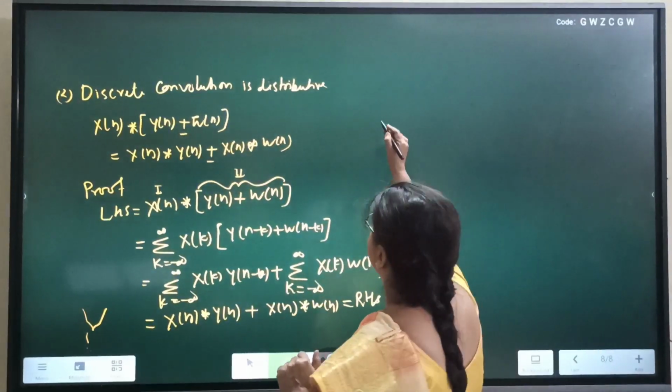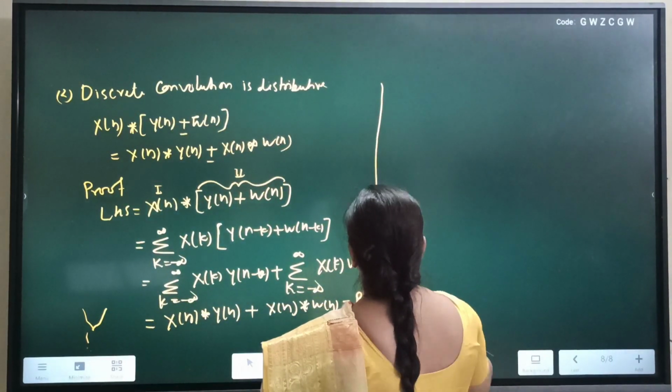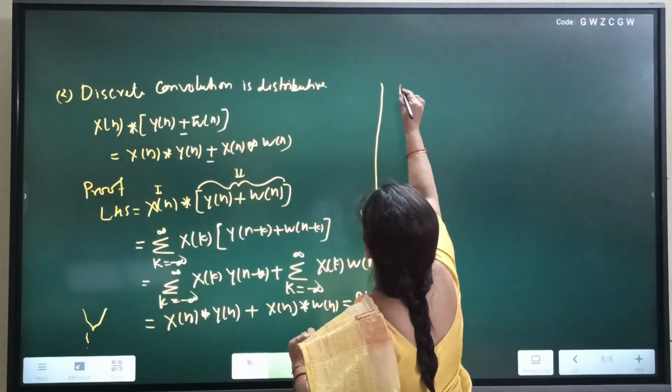And the third property: discrete convolution is associative.